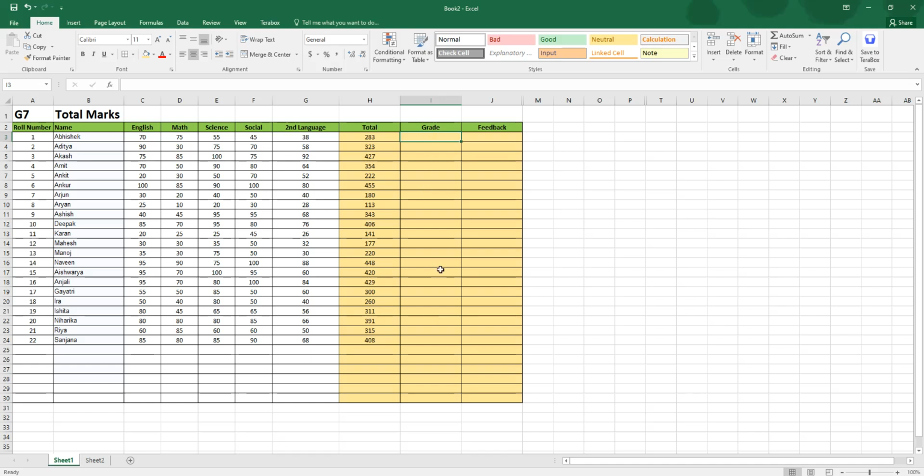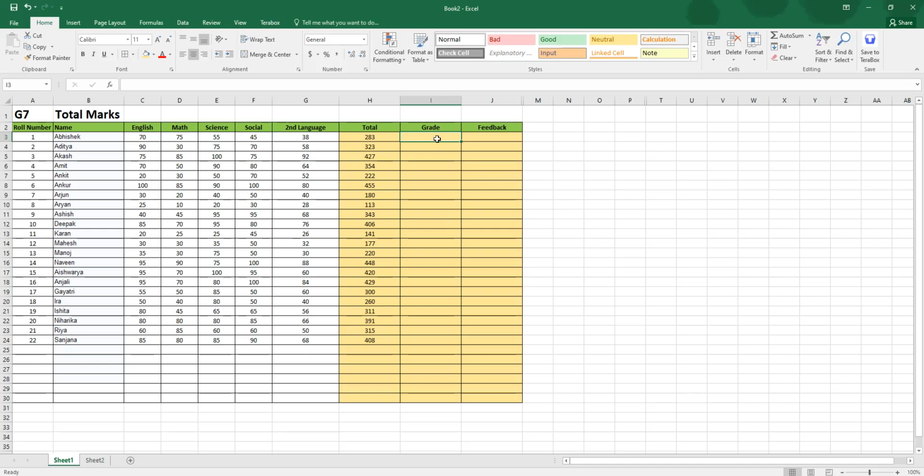Now for the grades, we need to present the grades here based on the level of marks here. Now that's going to be a little challenging because now if it's just 22 students, it's easier than if it's 50 students or 40 students or 30 students, right? I want to save time. I want to do the work once and then save time. So how am I going to do that? I'm going to use a formula.